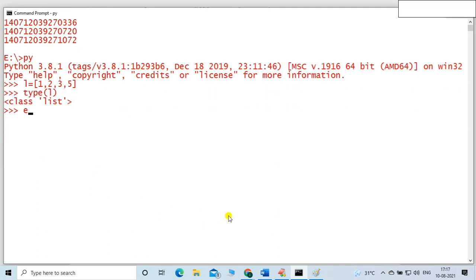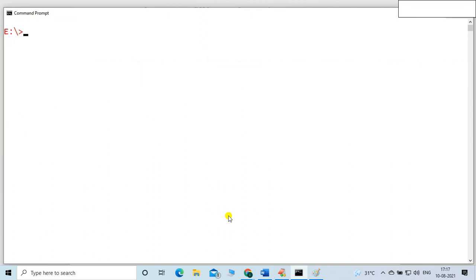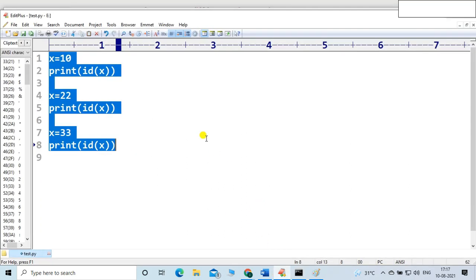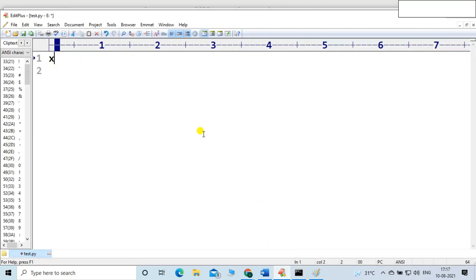Let me tell you with an example. Mutable means changeable. Let me show this with an example so that things will be very clear. Let me type this list: L is equal to 1 2 3 4 5. It is a list, which is not a fundamental data type.